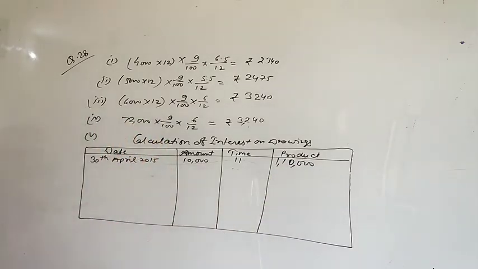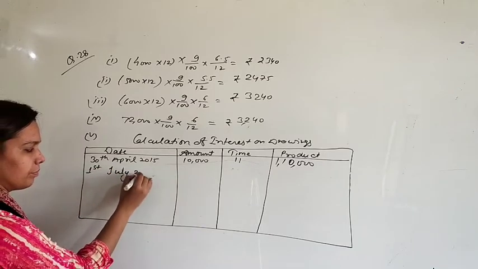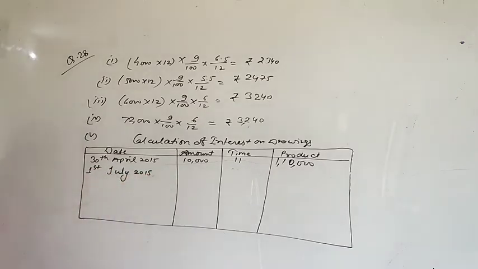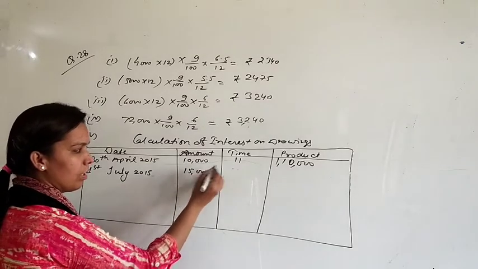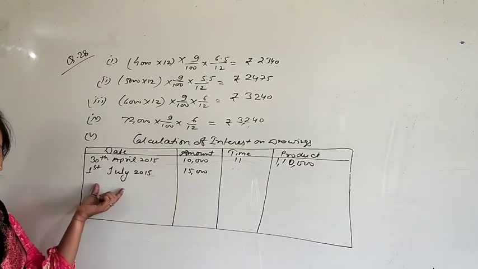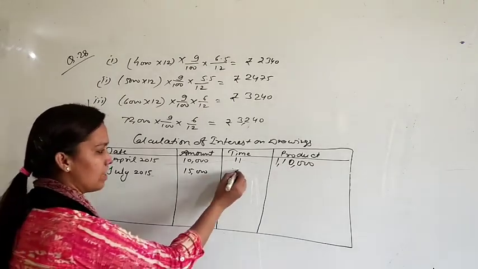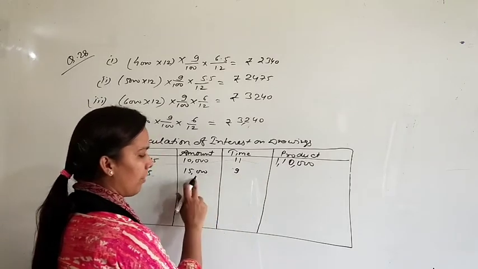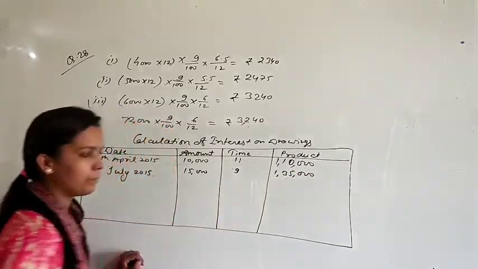Okay. The next one is on 1st July 2015. On this date, the amount was 15,000. On 1st July you are drawing the money, so count the time from July to March, that is 9 months. Product 15,000 multiplied by 9, 1,35,000.